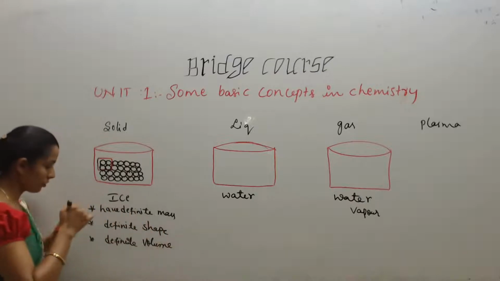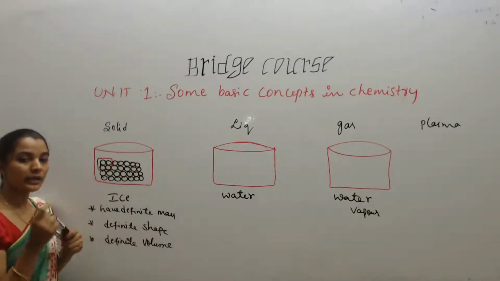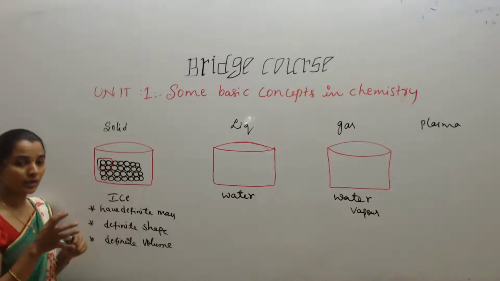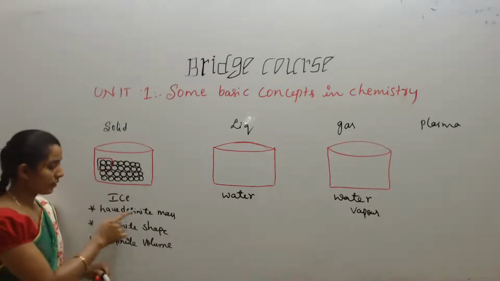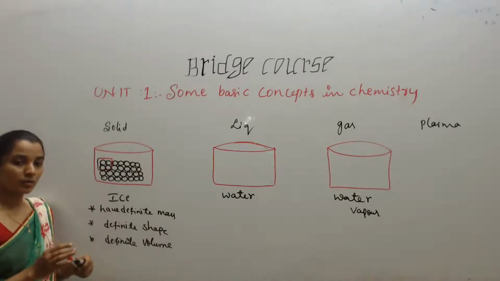I hope you understood, students. Here, in the solids, the atoms are tightly bonded with each other. So they have definite mass, definite shape, and a definite volume.